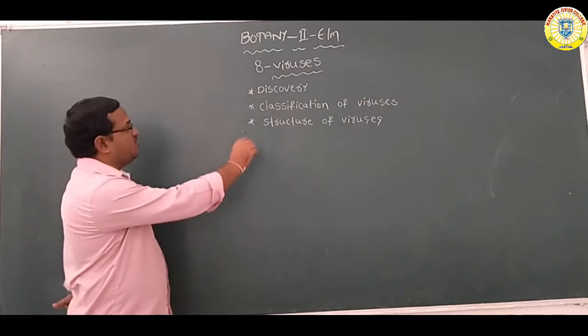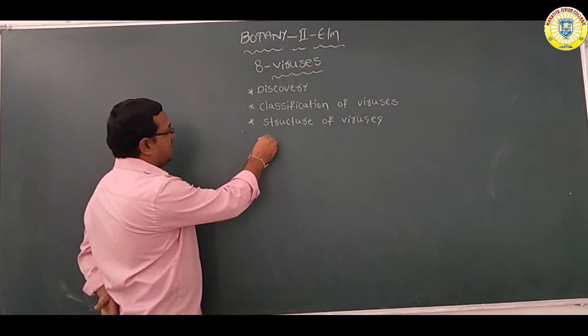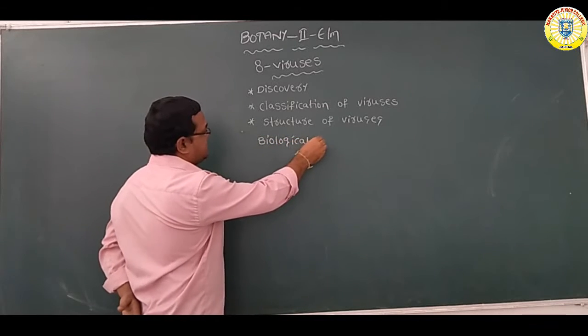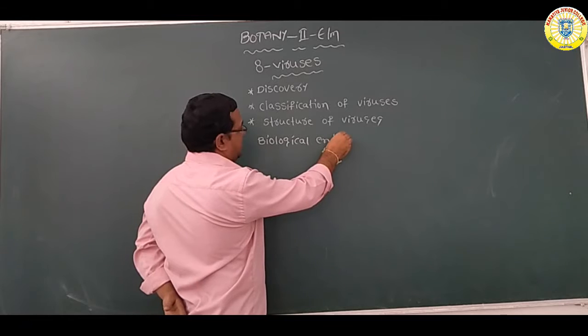These are a special group of biological entities.